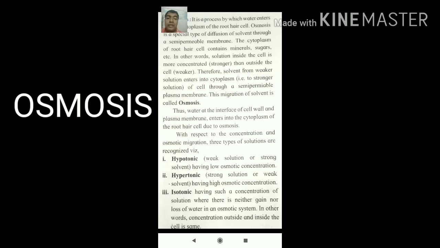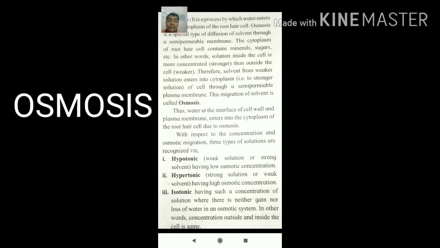The cytoplasm of the root hair cell contains minerals, sugar, as well as different important constituents which are needed by the plants. In other words, the solution inside the cell is more concentrated, that is hypertonic, or we can say stronger, and outside the cells it is weaker. So the solvent from the weaker solution enters into the cytoplasm, that is into the stronger solution of the cell, through a semi-permeable plasma membrane. The migration of the solvent is called osmosis. Thus, the water, crossing the cell wall and plasma membrane, enters into the cytoplasm of the root hair cell due to osmosis.